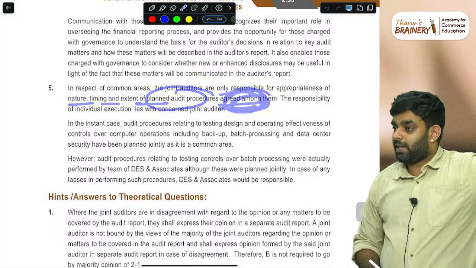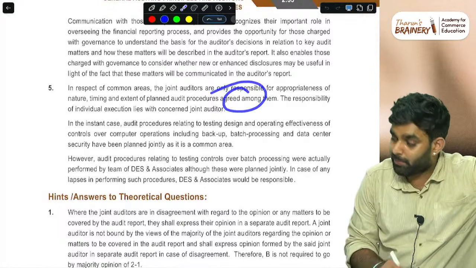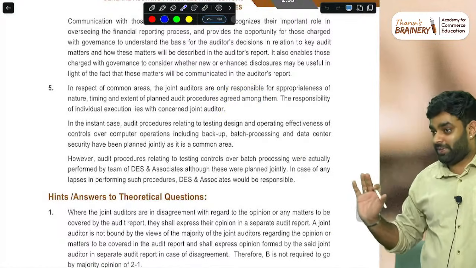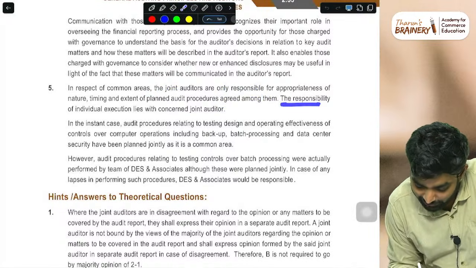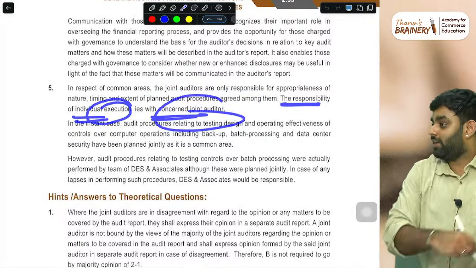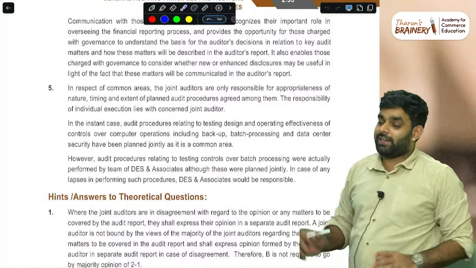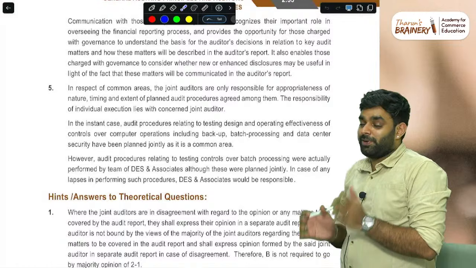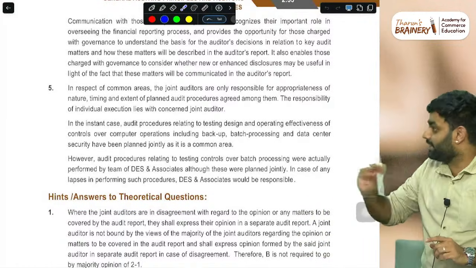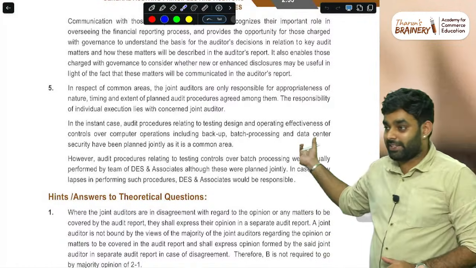That same sentence they have used. They are responsible only for whatever procedure is there. What audit procedure they took, they did. The responsibility of individual execution lies with that concerned joint auditor. That is a rule. By common sense, when we think of the common audit area, we think everyone is responsible, but this inside clause is there. That is why, yesterday we discussed the same thing,